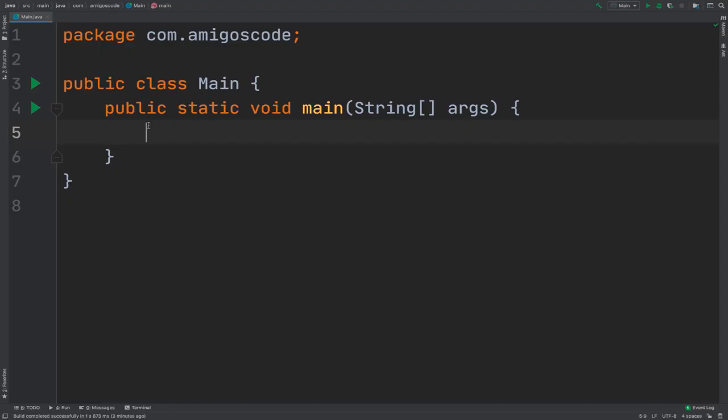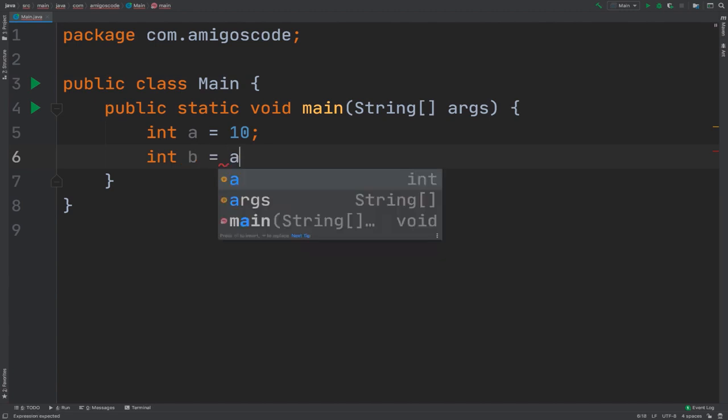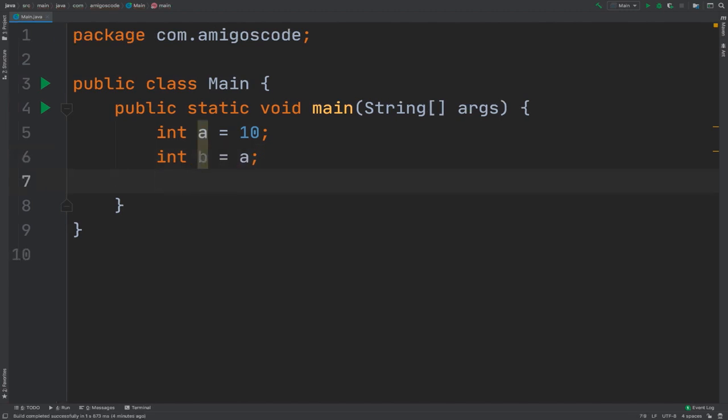Let's learn about the difference between primitives and reference types. It's very important that you understand, and I'm going to make sure that you fully grasp this concept. So right here, let's start with primitives. Let's define a variable called a equals 10. And let's go ahead now and define another variable called b equals a. Now what I'm going to do is change the actual value of a. So a equals 100.